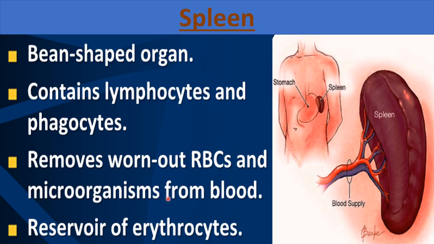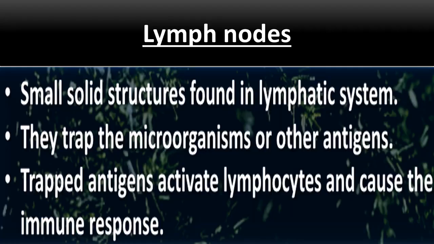So there are two functions: first, it removes the worn out RBCs, and second, it filters the blood by trapping the microorganisms present in blood. There is one more function, that is the reservoir of erythrocytes. The spleen also acts as a reservoir, a storehouse of the erythrocytes. Erythrocytes are RBCs, right? Red blood cells.